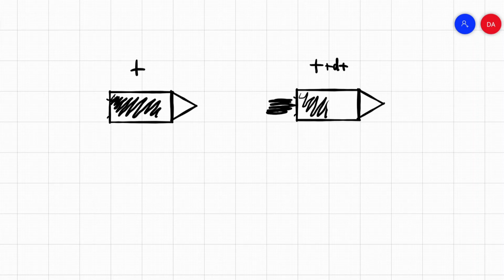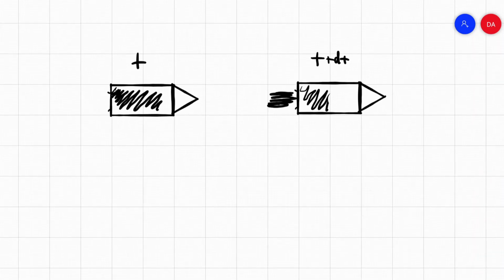At time t, the mass of the rocket was just m, which included the mass of the fuel and the mass of the rocket itself. At time t plus dt, the mass of the rocket is actually m minus dm, which is the tiny amount of mass that left the rocket over this tiny little amount of time. We can just call the mass of the exhaust dm.